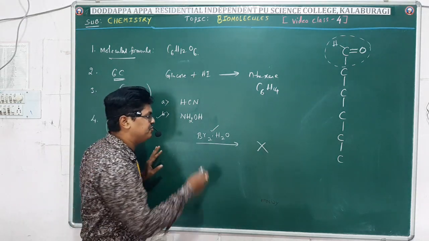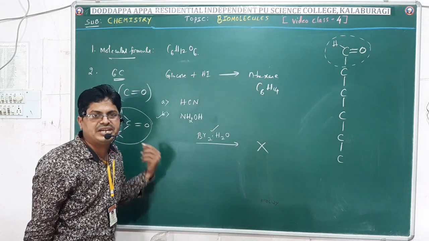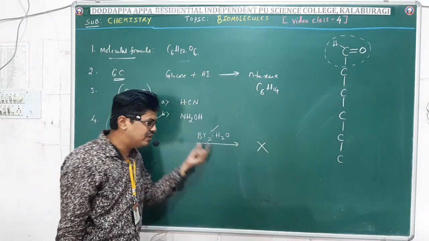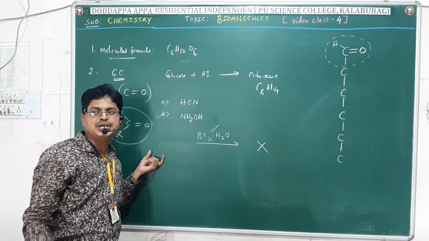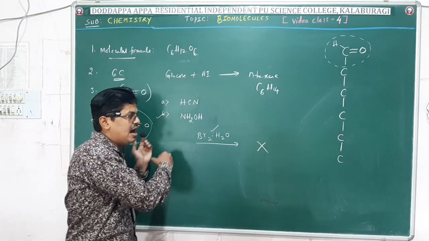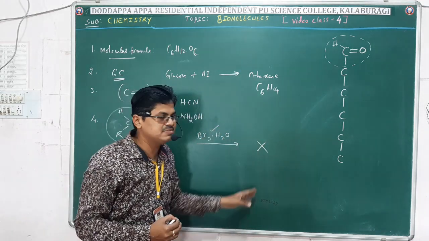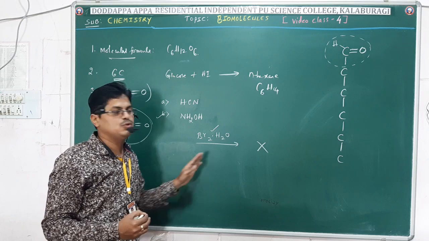Then what happens if I treat with a strong oxidizing agent? If glucose contained a ketone, when I treat it with a strong oxidizing agent, I am going to get a product whose carbon atoms are fewer than glucose.